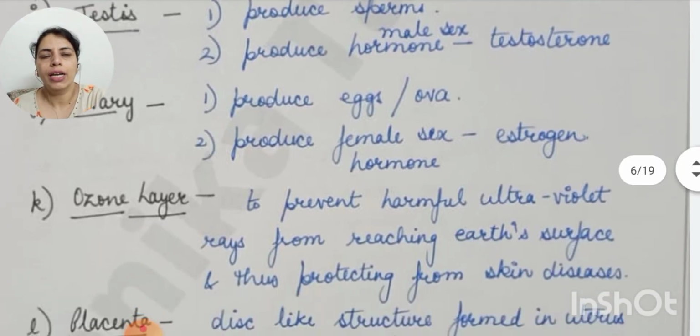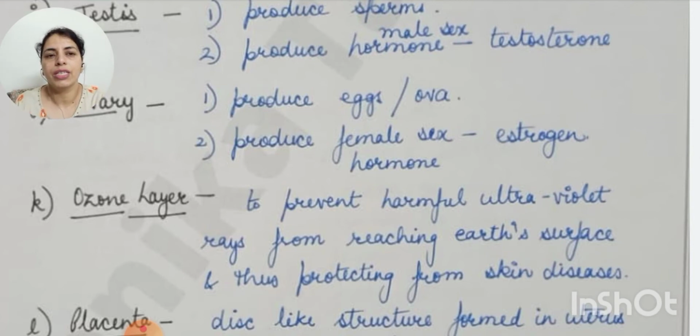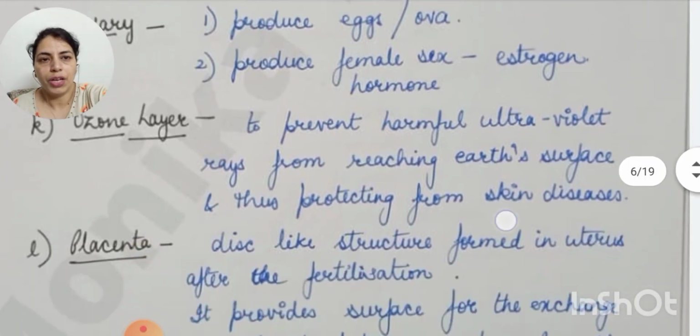Now the ozone layer prevents harmful ultraviolet rays from reaching the earth's surface and thus protects us from all kinds of skin diseases. So the ozone layer has a very important role.